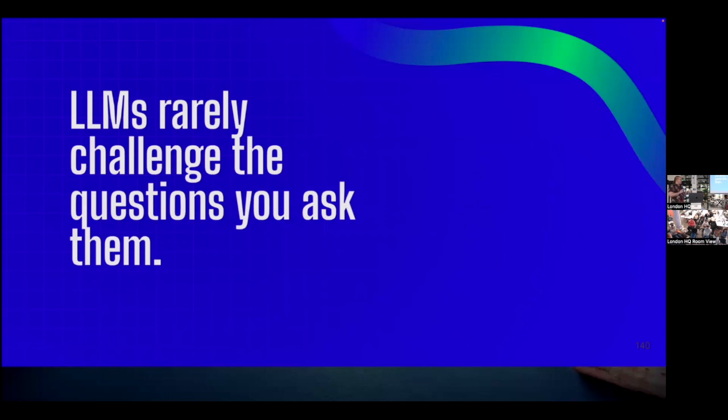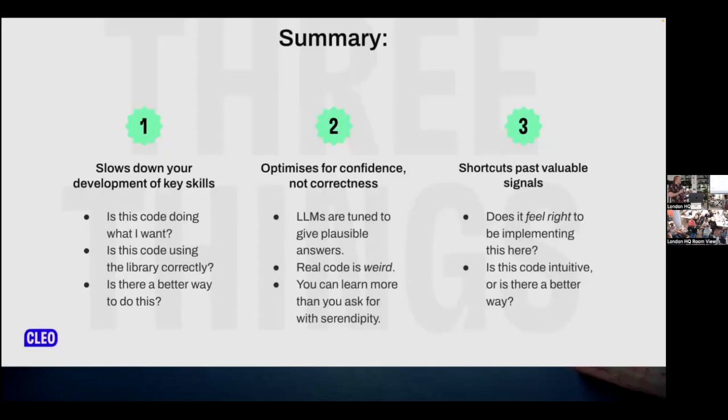They have a few different things that I'd like to sort of talk a little bit about as well. Using these as a major tool is going to slow down the development of your key skills. And this is one of the things that I think is the most kind of challenging with how they have appeared in programming spaces. This is a risk that mostly exists for less experienced developers, but the adoption has mostly come from more experienced developers.